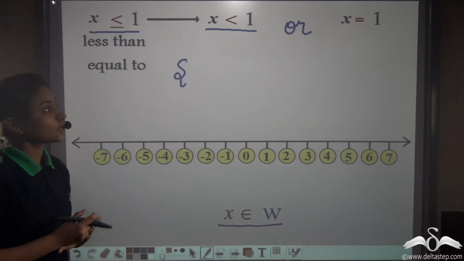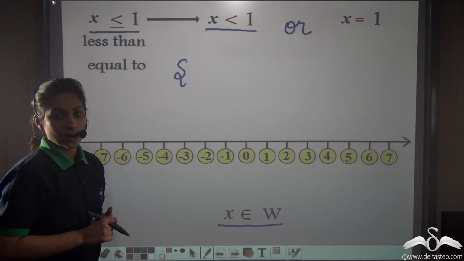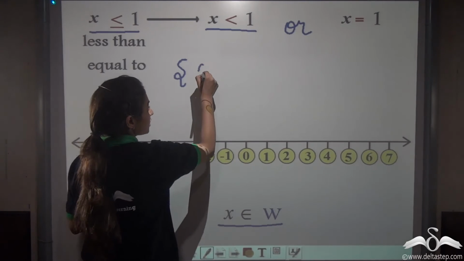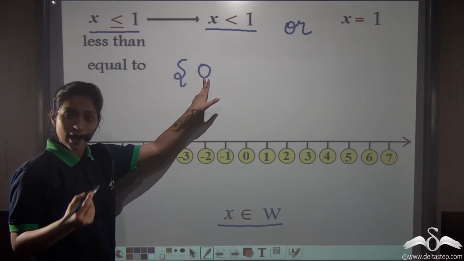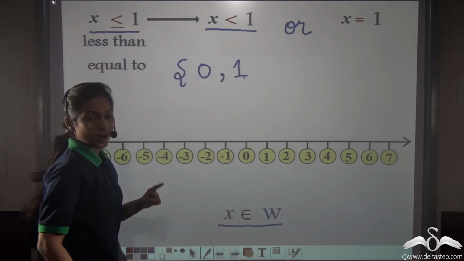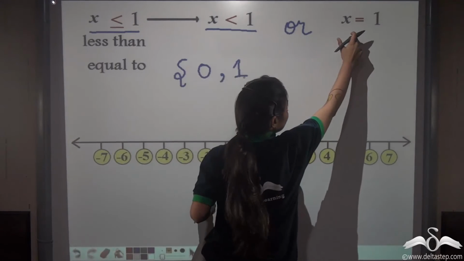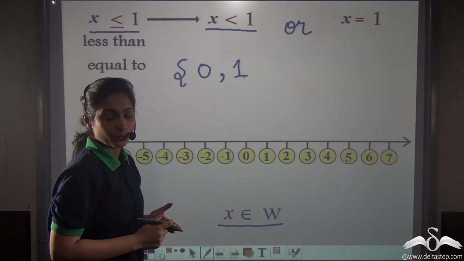Which are the whole numbers which are less than 1 or equal to 1? Well, let's start from 0. 0 is a whole number and less than 1. 1 is a whole number. It is not less than 1, but it is equal to 1. So we can take that also.